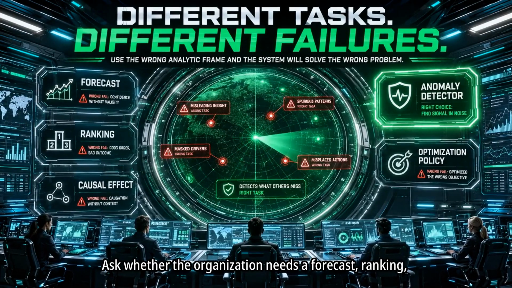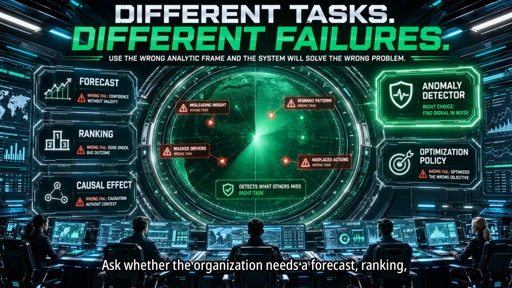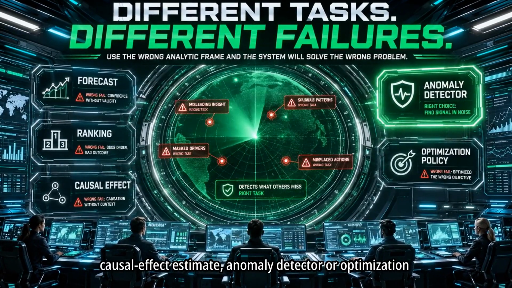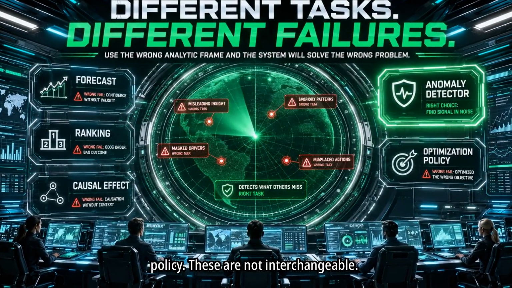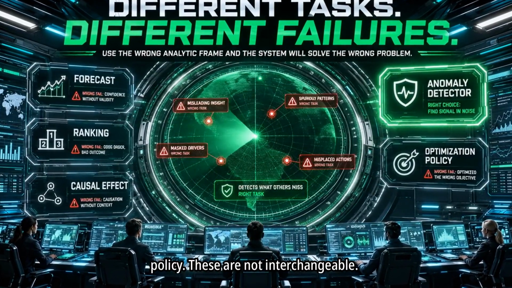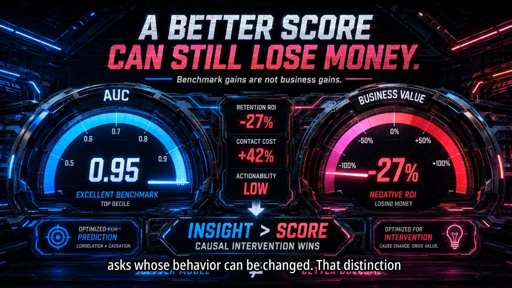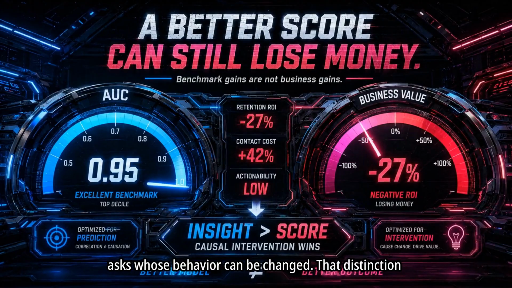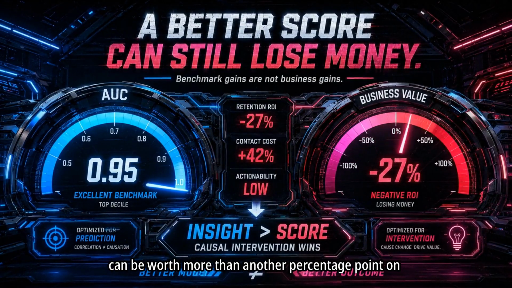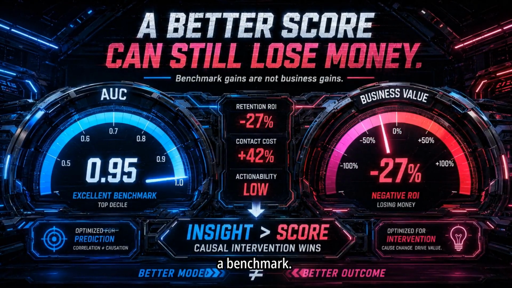Ask whether the organization needs a forecast, ranking, causal effect estimate, anomaly detector, or optimization policy. These are not interchangeable. Correlation may identify who will leave. Causal reasoning asks whose behavior can be changed. That distinction can be worth more than another percentage point on a benchmark.